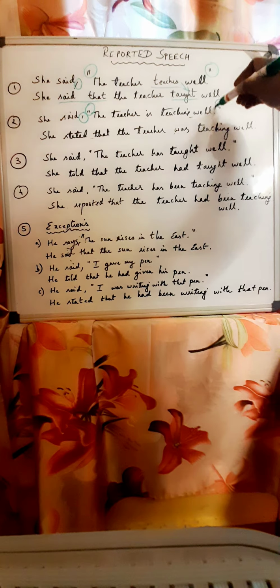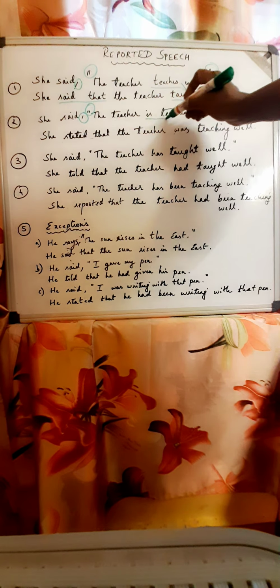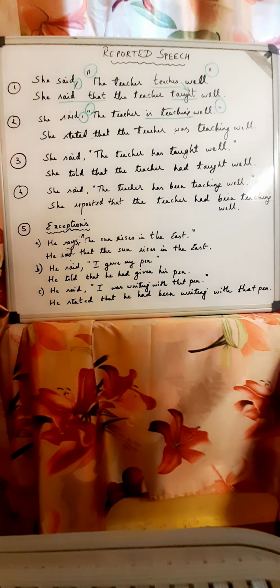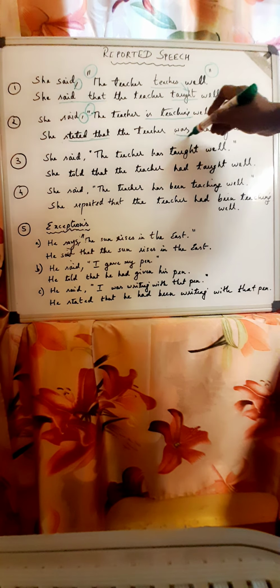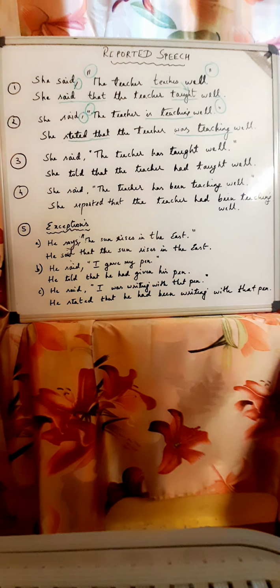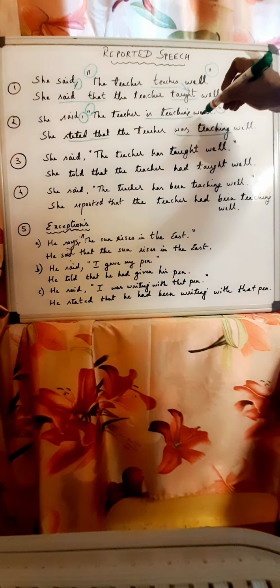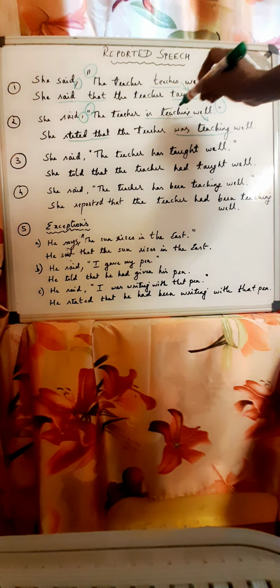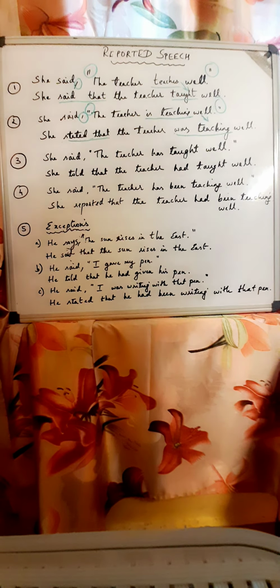Look at the next sentence. She said, again punctuation marks, comma, inverted comma, begin, inverted comma, close. She said, the teacher is teaching well. Is teaching, present continuous. Very good. When you report it, she stated that, this is your reporting verb, the teacher was teaching well. Okay, was teaching. So, present continuous changes to past continuous.